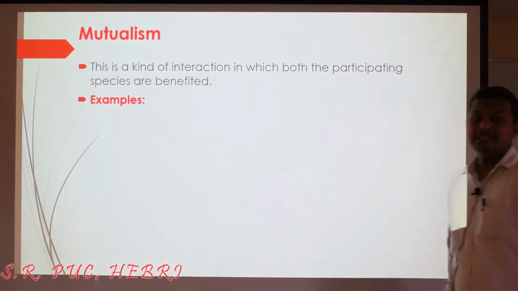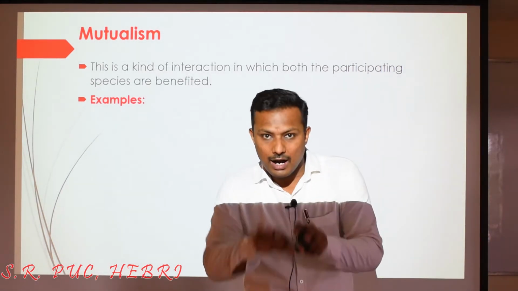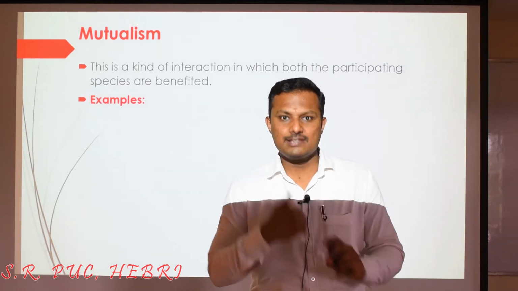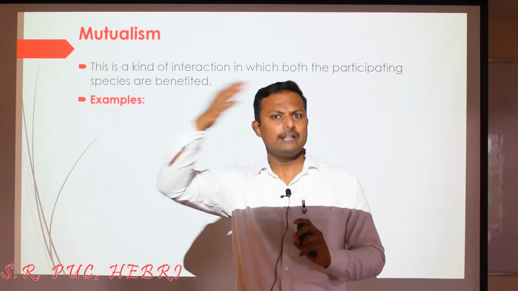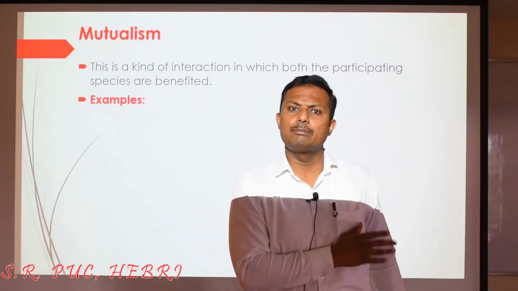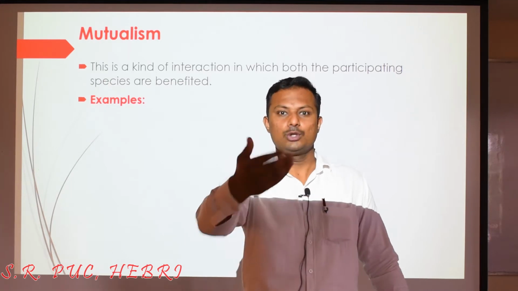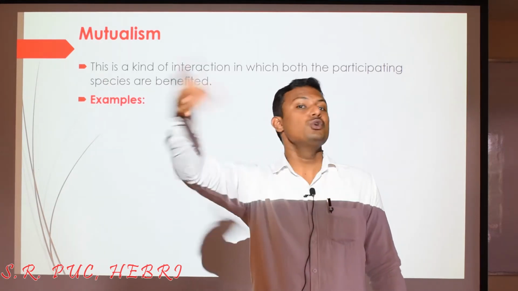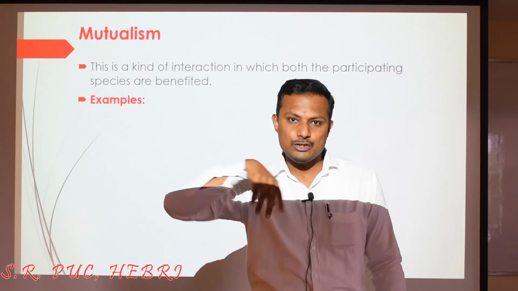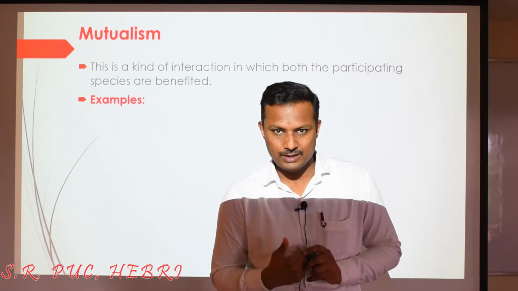So this is a kind of interaction in which both the organisms are benefited. So it is a give and take policy. So I think you have heard about, especially in social science, in the lower classes, a kind of system called the barter system. Kododu tagododu, alva? So there was no money, there was no currency then, and that is why people used to exchange some useful goods between them.